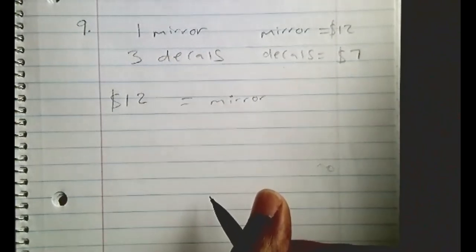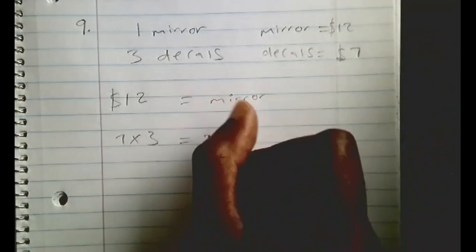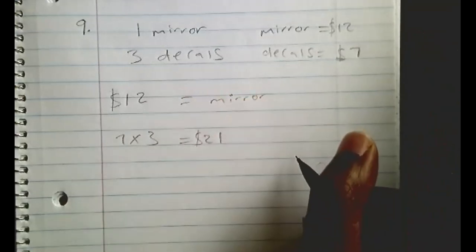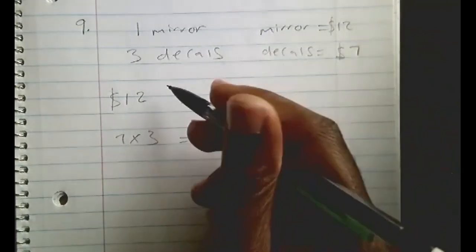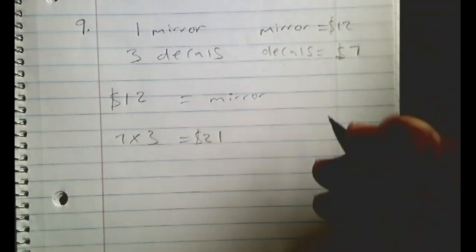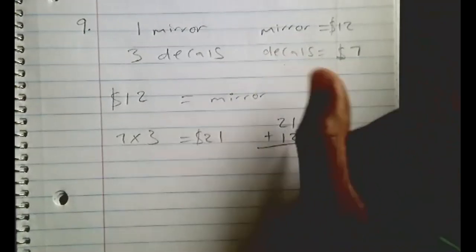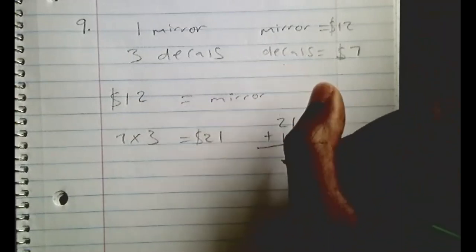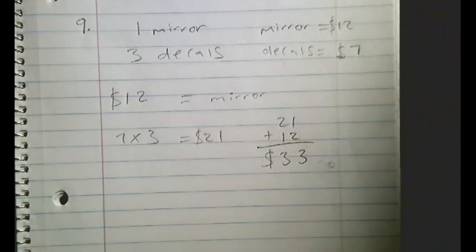Now, when it asks how much she will need to pay for 3 decals, how much is 3 decals? We know that 1 decal equals $7, so 7 times 3, okay, equals 21. That will be $21 for the amount of decals that she wants, including the price that it costs for 1. So we know 21 and 12 is what we have. And then it says, how much will Kelly have to spend? Now, when it says how much Kelly will have to spend, we're figuring out how much she will have to spend total. So 21 plus 12, okay? So 1 plus 2 equals 3, and then 2 plus 1 equals 3. So we have $33. Okay.